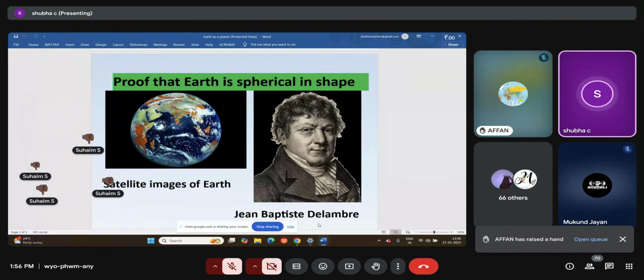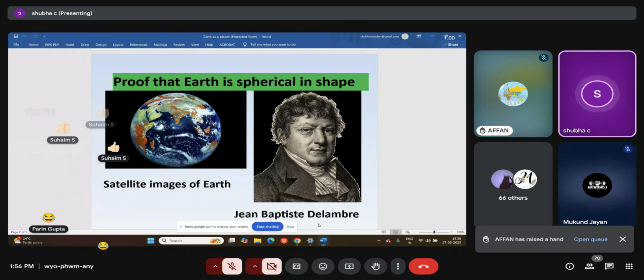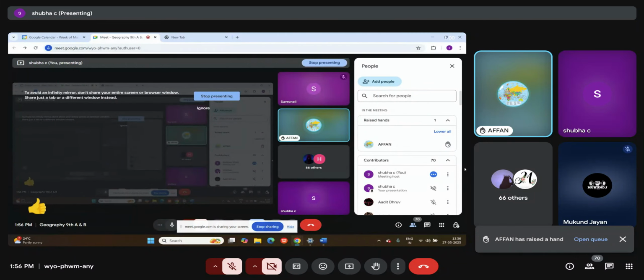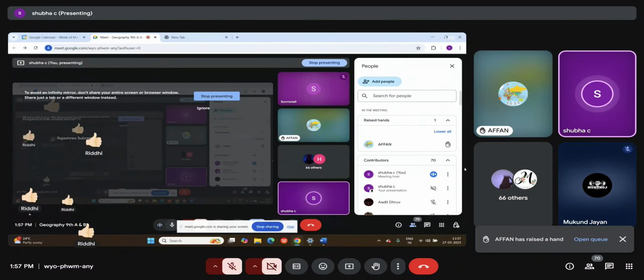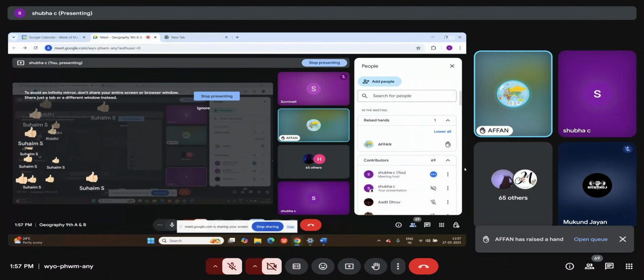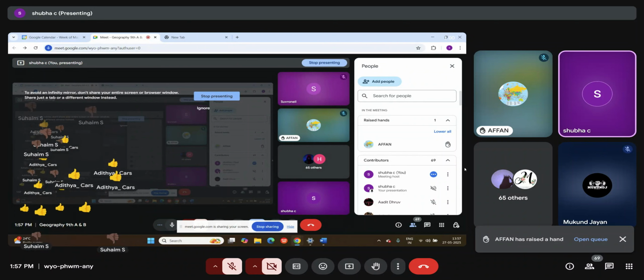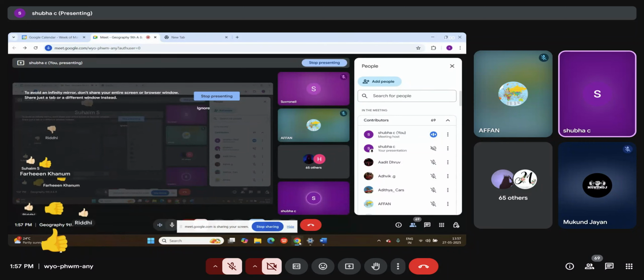When they started sending satellites to space, he requested the images, and when they got the images, he assembled them. How can he alone send a satellite, my dear? The countries will send the satellites, no? Okay. Understood? Clear? Yes, ma'am. Okay.